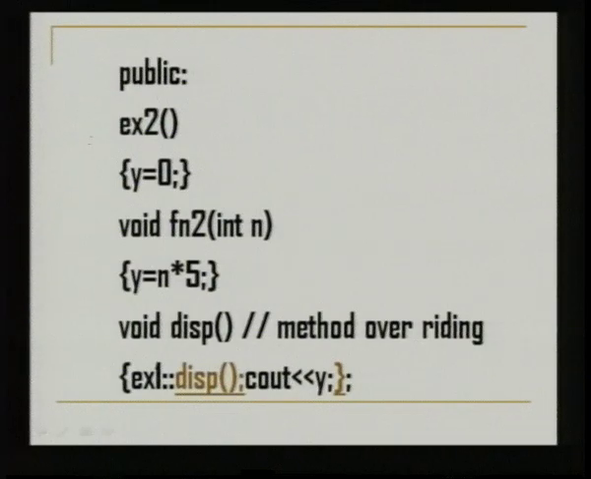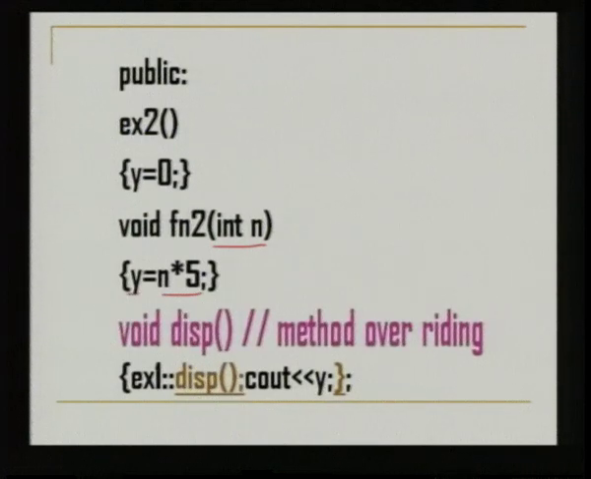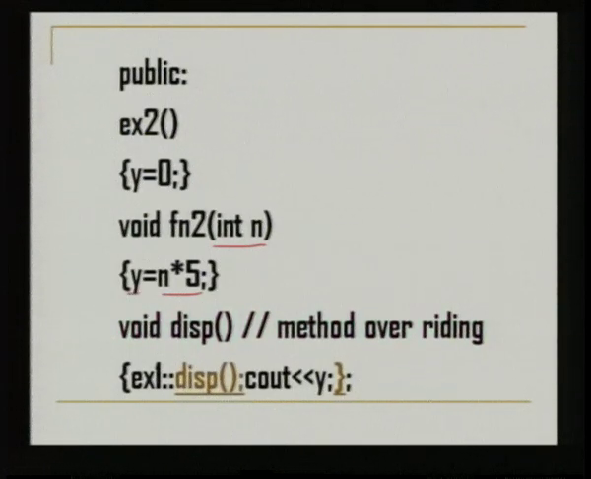We are having one function here, fn2. Here again it is having an integer variable n. Here we are multiplying that n by 5 and assigning it to y. There we had multiplied the n by 3 and assigned it to x. So, there are two different functions, there it was fn1, here it is fn2. But if you see the next statement, void disp, this is the same name of the function that we had used in the previous class also. So, this is called method overriding.